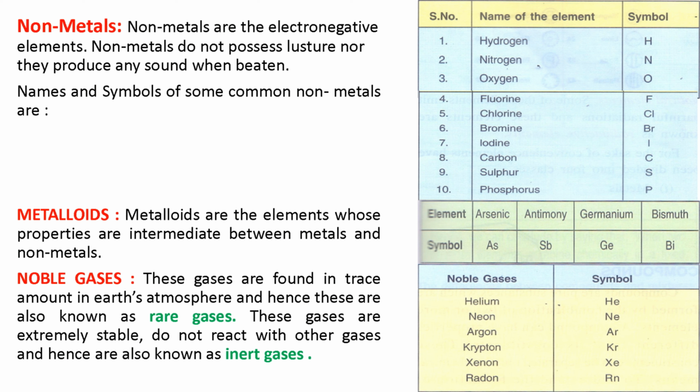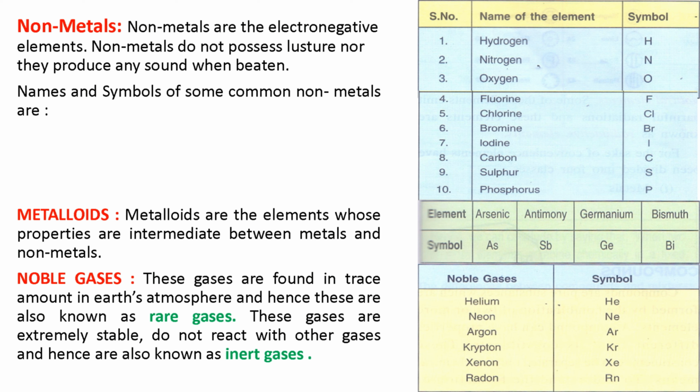So in the table you can see the non-metals and their symbols, like hydrogen H, nitrogen N, oxygen O, fluorine F, chlorine Cl, bromine Br, iodine I, carbon C, sulfur S and phosphorus P. So these are the non-metals and these are the symbols you can see in the table.